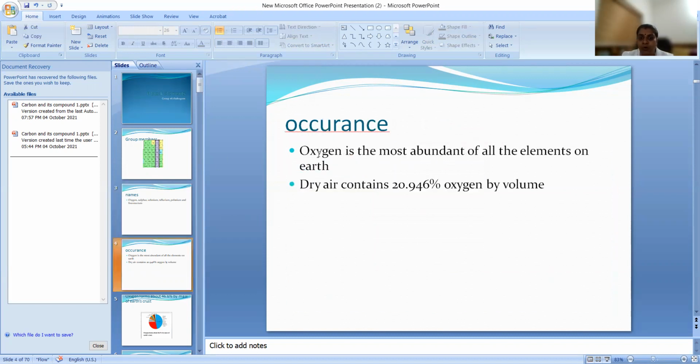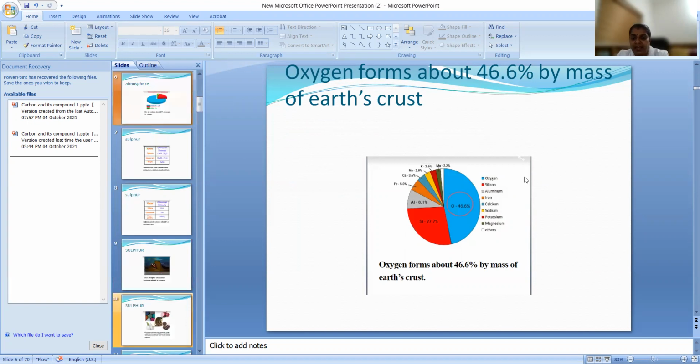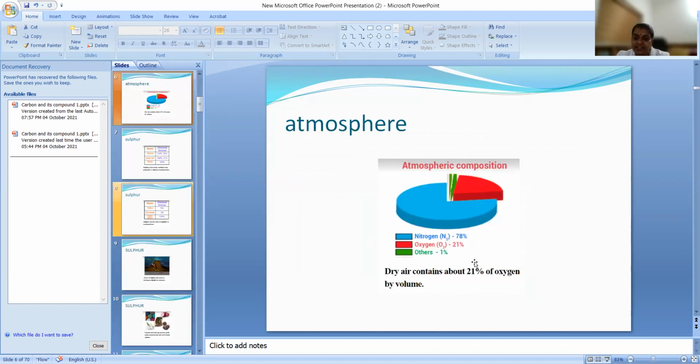Okay, now let us see the occurrence. Oxygen, it is the most abundant of all the elements on earth. Okay, it is most abundant, oxygen. Okay, and dry air contain actually 20.946% of oxygen by volume. That is, in the atmosphere we know that 21% is what? Oxygen. Correct. Now let us see the earth crust, how much it is. 46.6% is this if you are taking the earth crust. And in the atmosphere already we have seen 21% is oxygen.